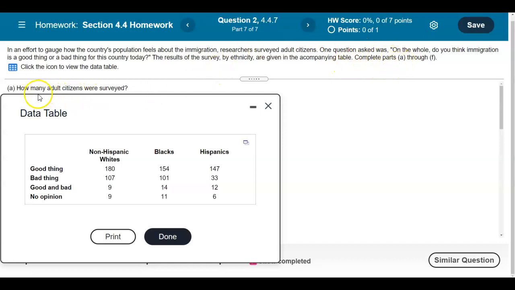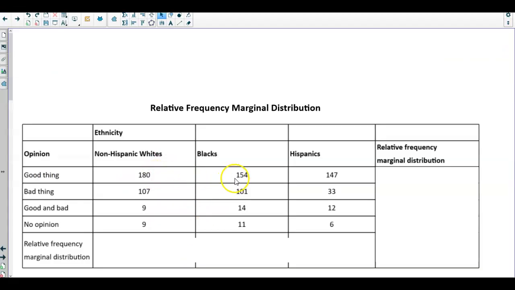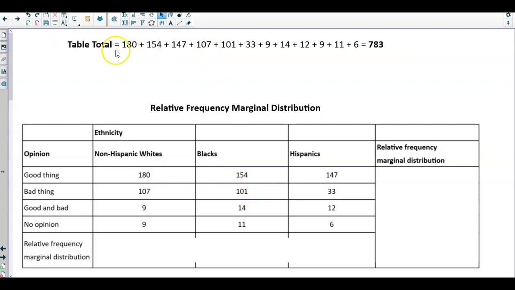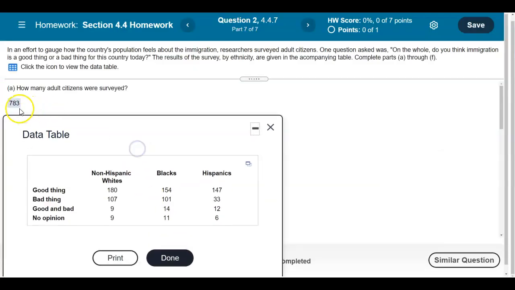First question asks how many adult citizens were surveyed, meaning what is the total amount of citizens that were surveyed. So what we're going to do is add up all of these numbers here. So the table total is taking 180 all the way added to 6, which gives us 783. So therefore we can say that the table total is going to give us 783. Okay, so let's go back to that question. So our answer is 73.